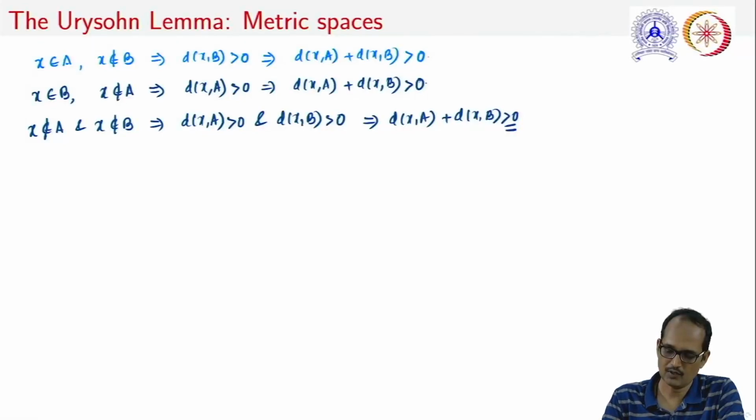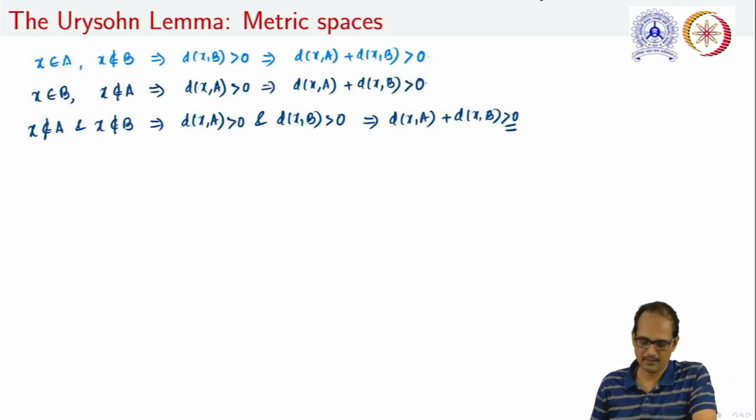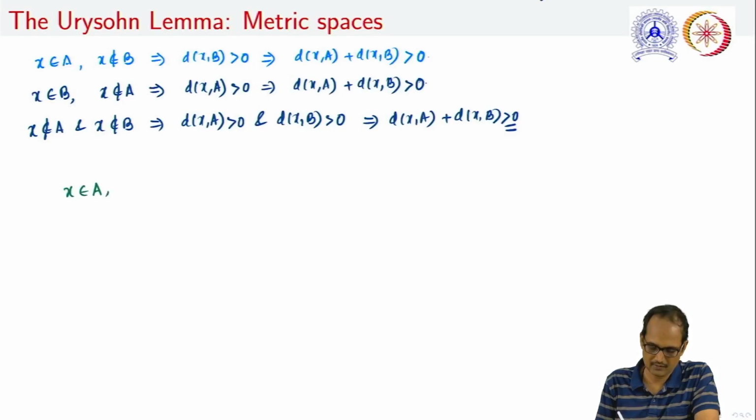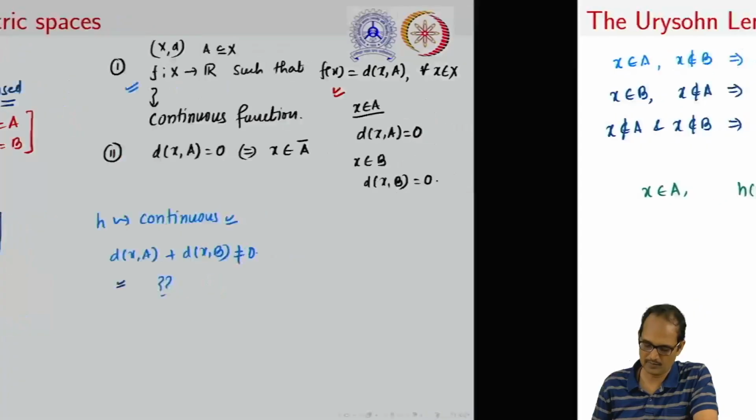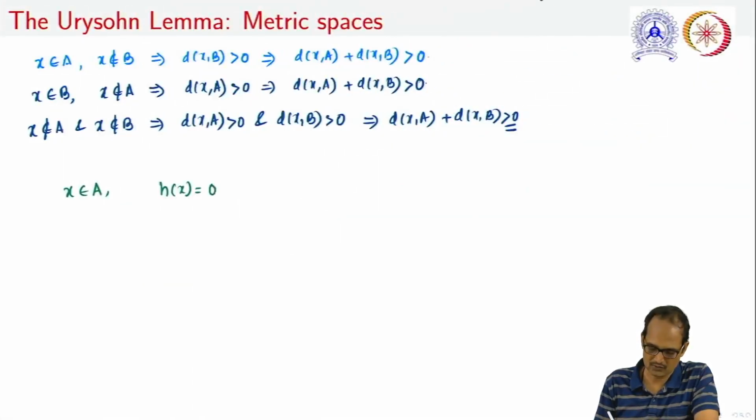Finally, if we want to see the image of A under f, take any x in A. What about this h(x)? It is to be noted that if x is an element of A, we can conclude that h(x) will always be 0. Now if x is an element of B, then what about h(x)?